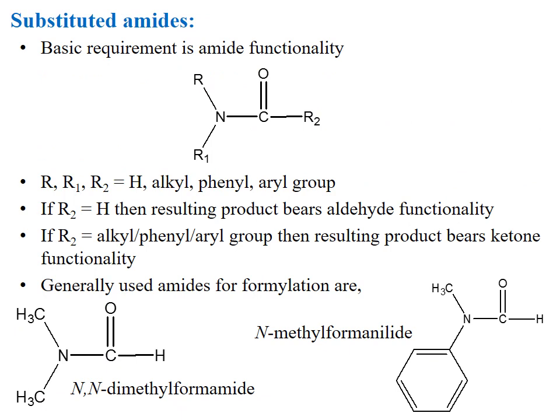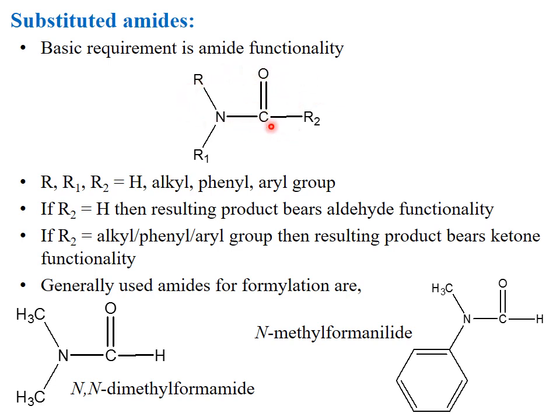The other reagent for the Vilsmeier-Haack formylation reaction is the amide. The basic requirement for the amide is the amide functionality. The nitrogen is attached to R and R1, and the carbonyl group carries R2. R, R1, and R2 may be hydrogen, an alkyl group, a phenyl, or an aryl group.